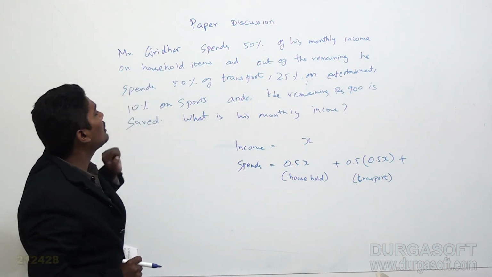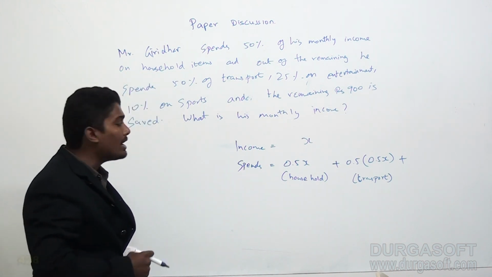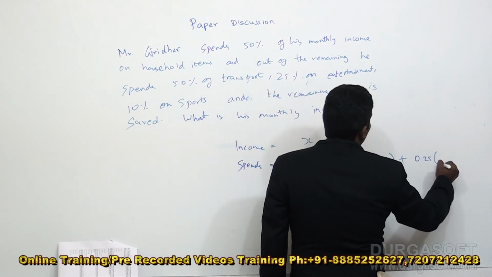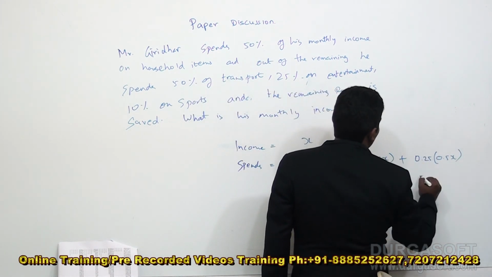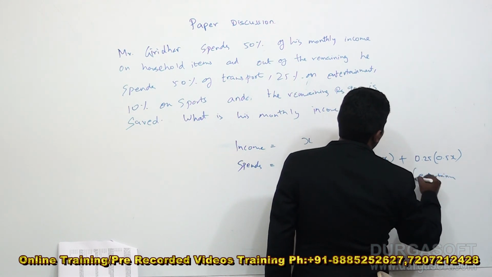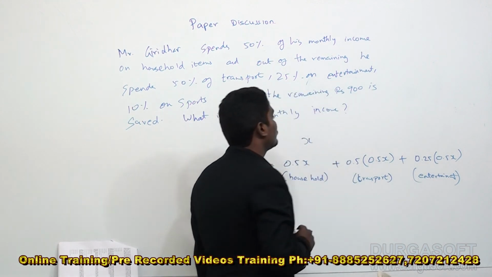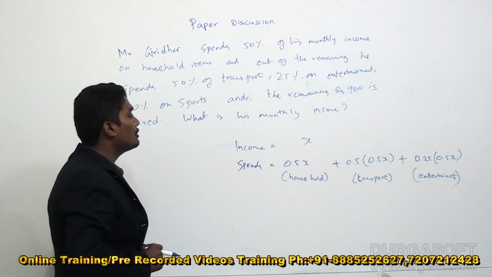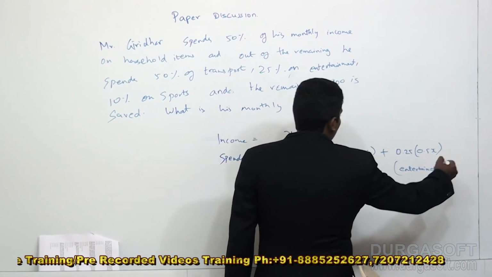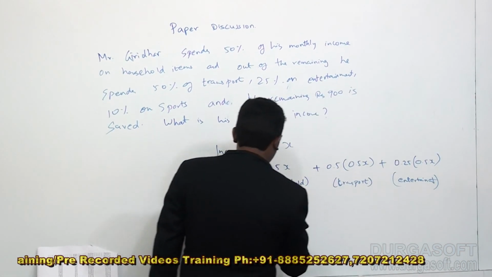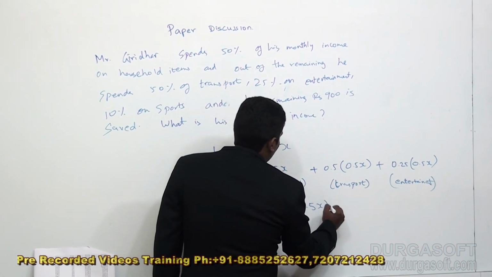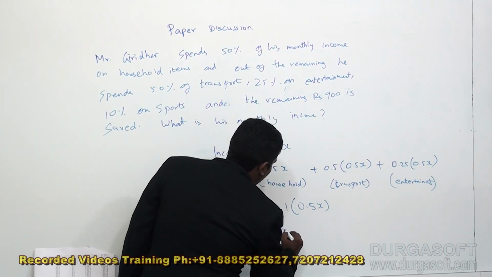Next, 25% on entertainment, so 0.25 into 0.5x, this much on entertainment. And 10% on sports, so 0.1 of 0.5x, this much on sports.